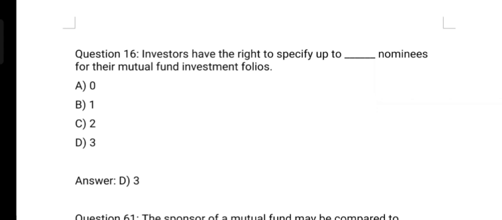Next question. Investors have the right to specify up to dash nominees for the mutual fund investment folios. Option A 0, option B 1, option C 2, option D 3. And the correct option is option D 3.